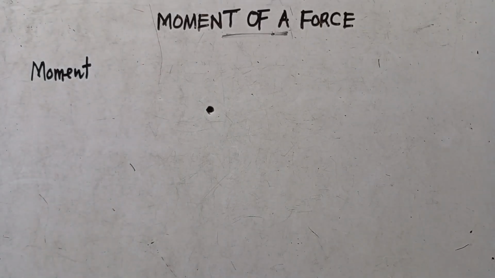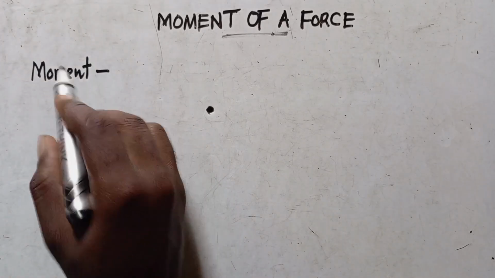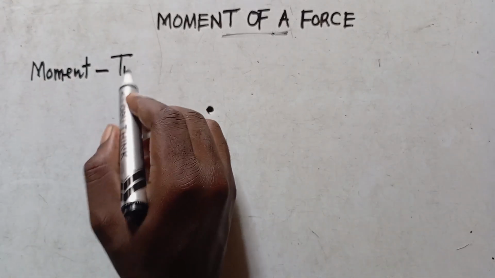Not a moment like in English, whenever you are referring to a time, let's say something that is happening at a moment of time. Not that one, but just the word moment. What is moment? Whenever we are talking about moment, we are just talking about the turning.